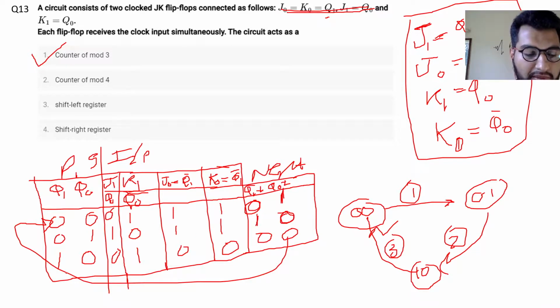Now my 1 0 will become the present state. J1 K1 are 0 1 and J0 K0 are 0 0. So 0 0 means the state remains the same, so it is 0. And 0 1 gives 0 as per the logic of the JK flip-flop. So then I have 0 0 and it again goes back to this. So I have three states: 0 0, 0 1, 1 0. So it is a mod 3 counter.